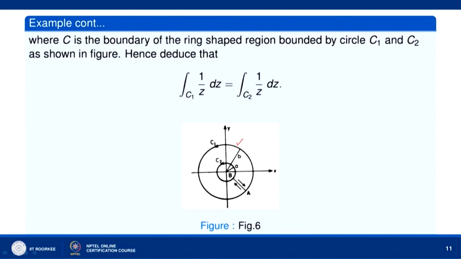Here we are taking the anti-clockwise direction along C1 as well as the anti-clockwise direction along C2. We have seen in the Cauchy integral theorem for a multiply connected domain that the integrals along the two boundaries remain equal and the sense is also the same. So the sense is anti-clockwise along C1, so along C2 also it is anti-clockwise. So the integral over C1 of 1/z dz equals the integral over C2 of 1/z dz by using the Cauchy integral theorem for a multiply connected domain.